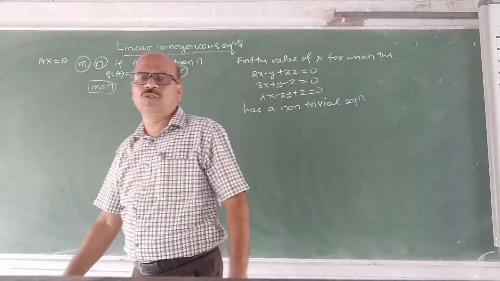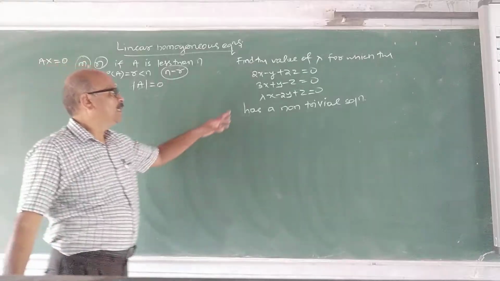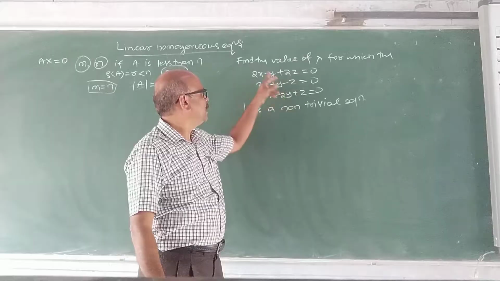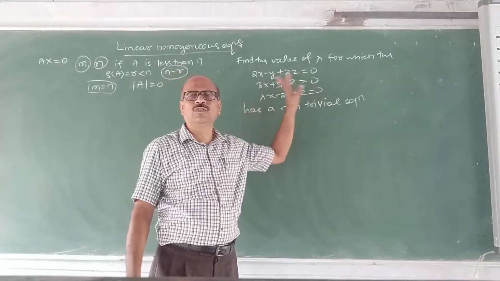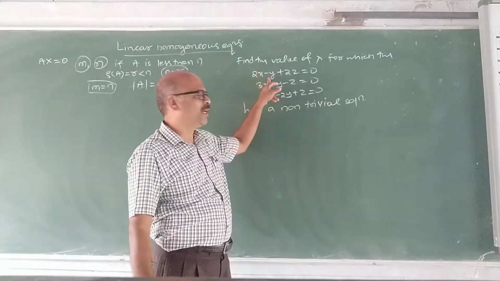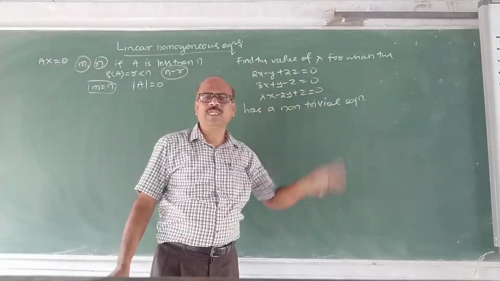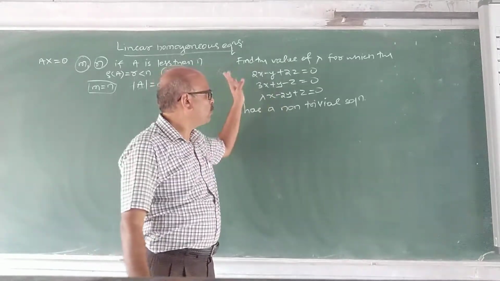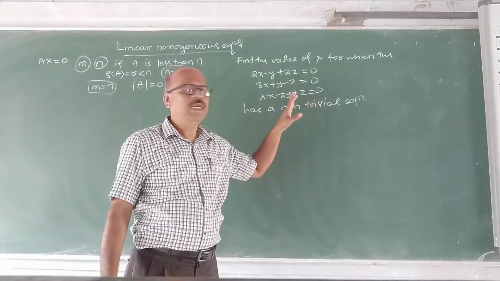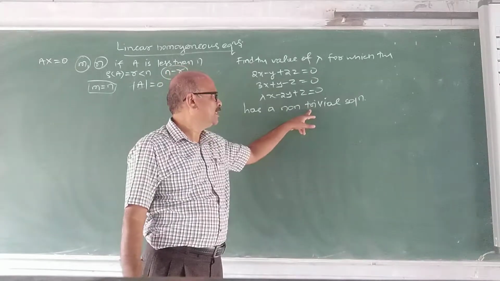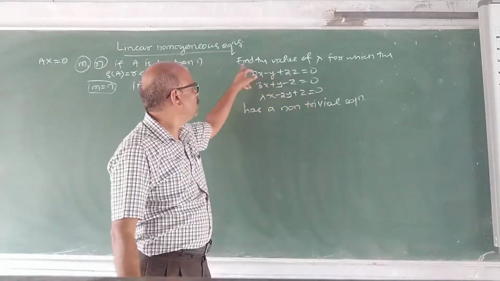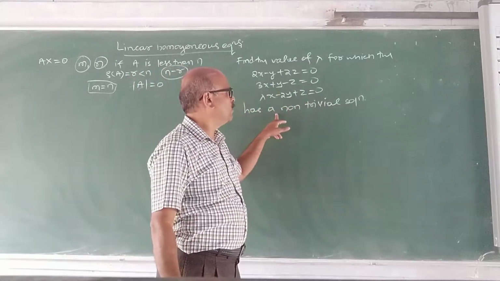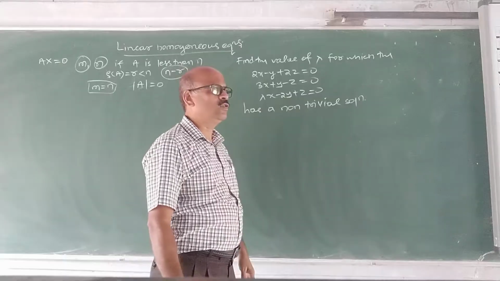What do you mean by a trivial solution? Trivial means this system of equations always has one solution. What is that? x equals y equals z equals 0. If you take x, y, z as 0, all the equations are satisfied, and that is called the trivial solution. Apart from 0, 0, 0, if it has any solution, then it is called a non-trivial solution. What is the problem now? Find the value of lambda for which the equation has a non-trivial solution.